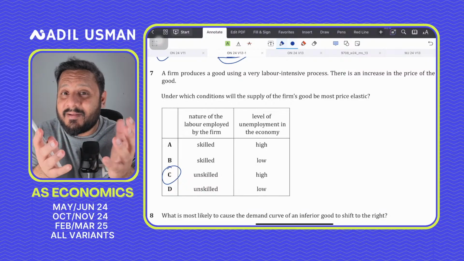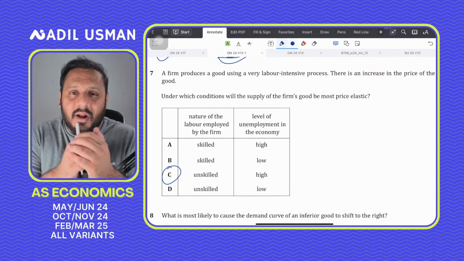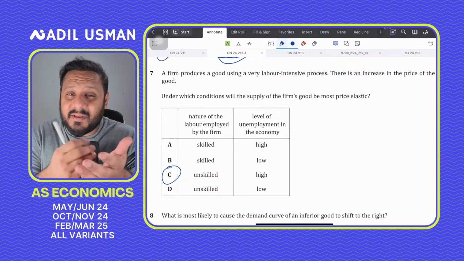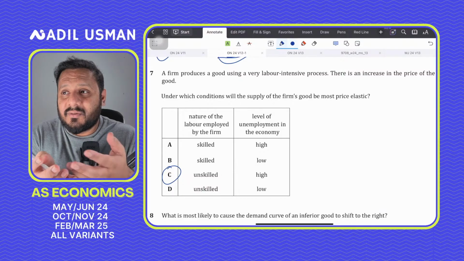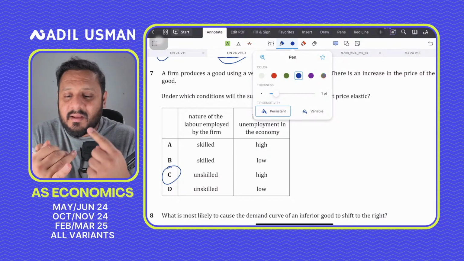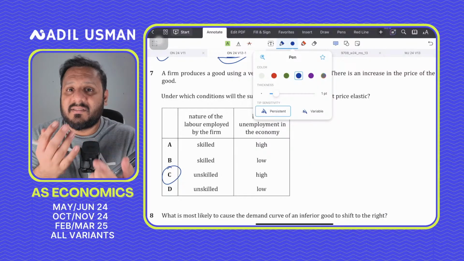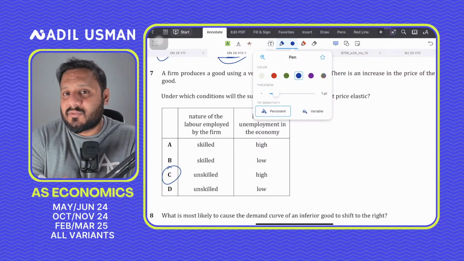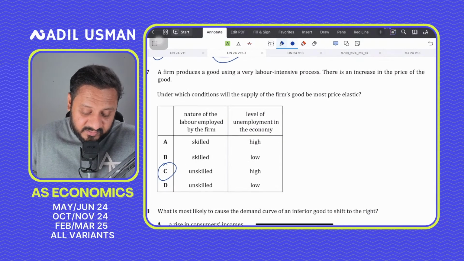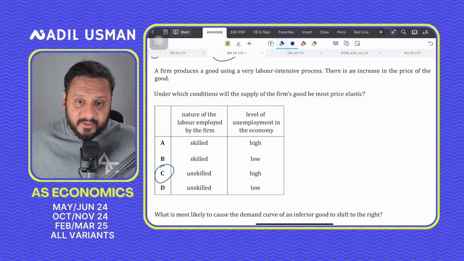Okay, fine, you scored well, but in the mock, these sort of questions weren't tested. The colleges are also not doing a good job in making the mock exam so easy. The mock exam is neither marked like a CI marking, nor is the exam itself reflective of how an exam really comes. Especially the MCQs are so easy in mocks that students end up scoring so well. Okay. So for question number 7, C for Charlie, it says nature of the labor employed by the firm.